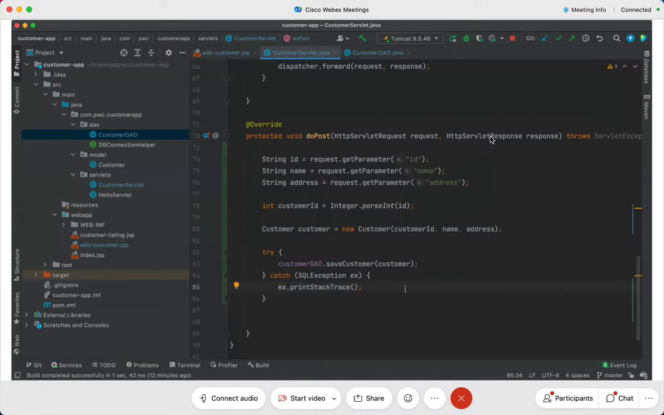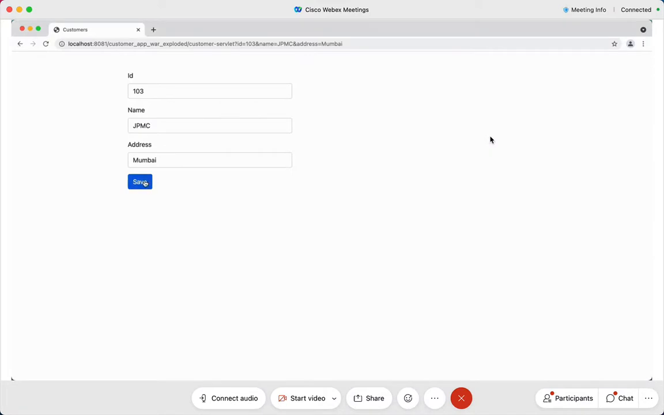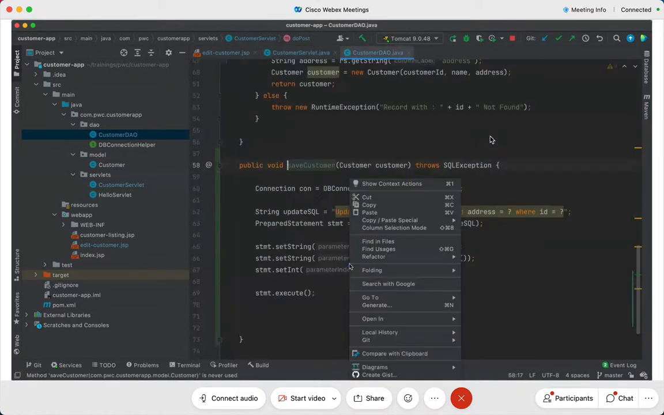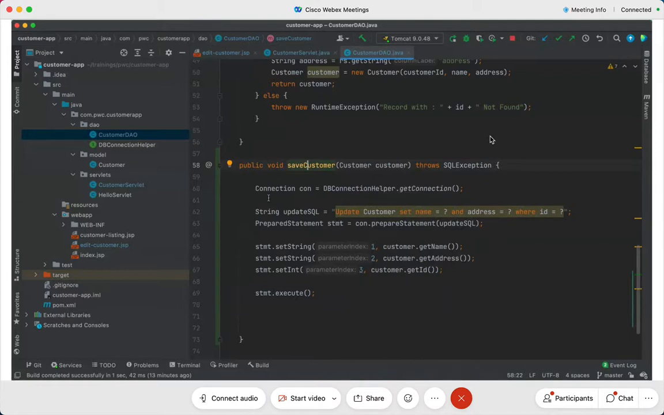You got it, friends? Any doubts, any questions on this? I have saved the data to the database. Simple, guys. I'm taking the value here. User clicks on save, comes to the doPost method. I get the value of the parameters, parse the int so that I convert it to an integer, create an object of class Customer, pass it to saveCustomer, and in the saveCustomer, this is the database logic that is written.